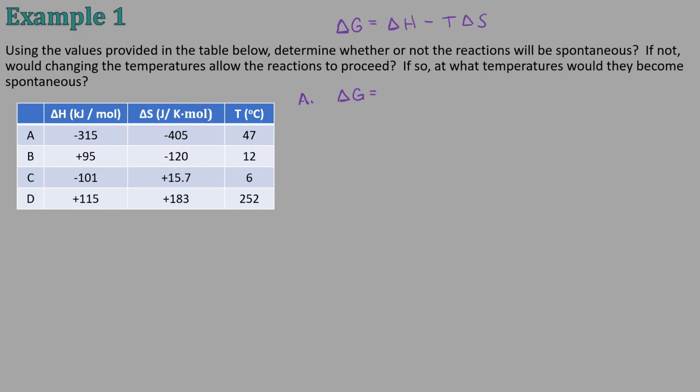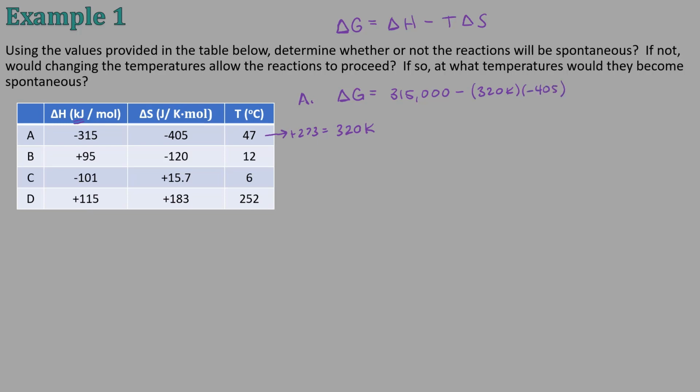And I have to convert all of these to joules, so I have to multiply them by 1,000. So it'd be negative 315,000 minus, and my temperature needs to be in Kelvin. So I'm going to add 273 to this, and that's going to give me 320 Kelvin. So that'll be 320 Kelvin times negative 405.